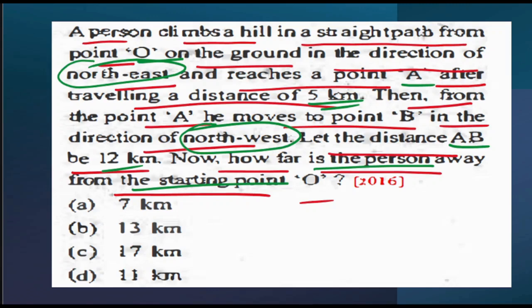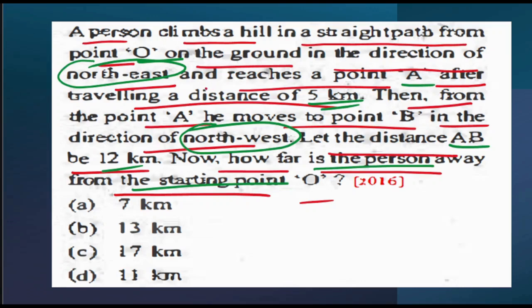So what exactly is this question saying? Firstly, a person climbs a hill in a straight path from point O. Let's say this is my point O, on the ground in the direction of northeast and reaches a point A after traveling a distance of 5 kilometers. Now this is my north, this is my east, so my northeast will be this direction, and this distance is 5 kilometers.